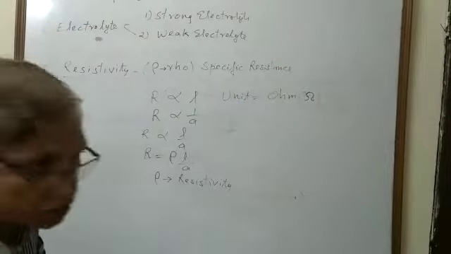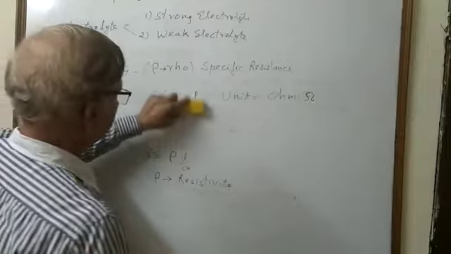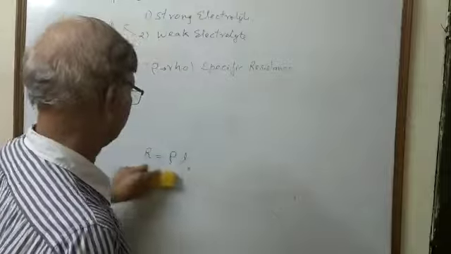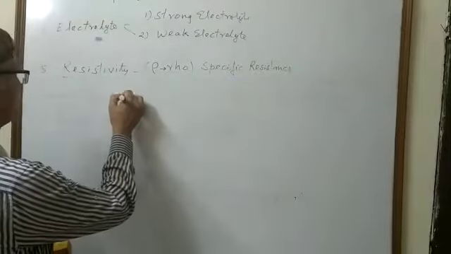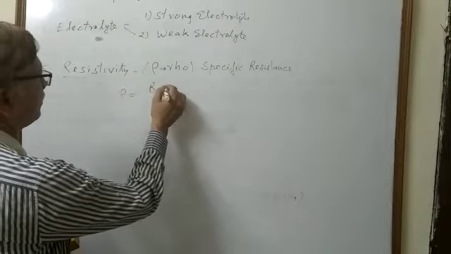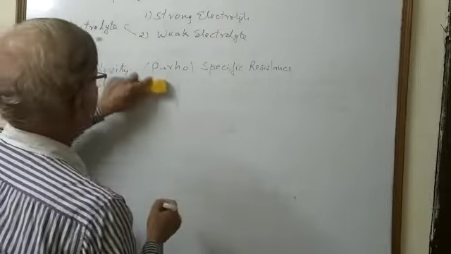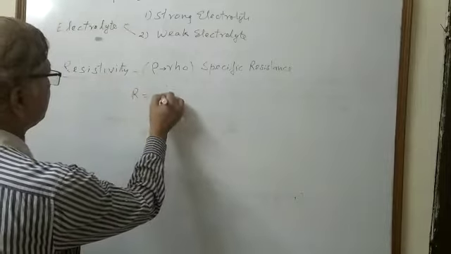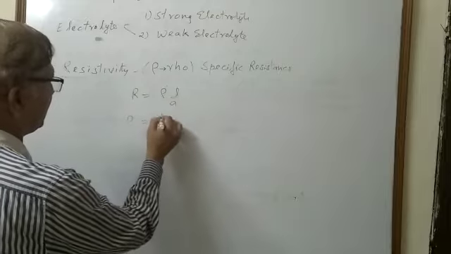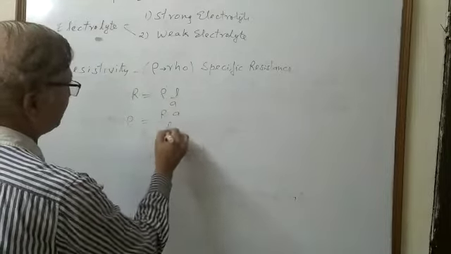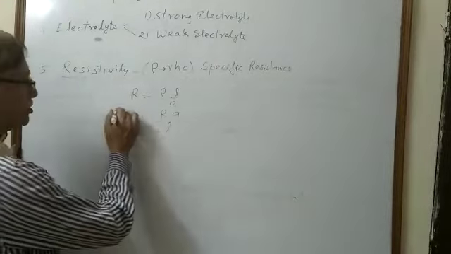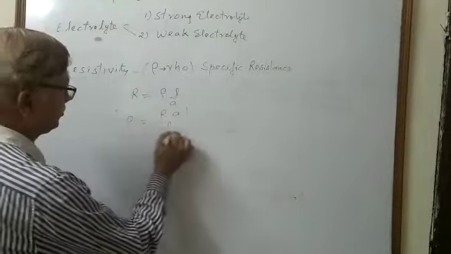As you know from the formula, R equals rho L upon A, so rho equals R A upon L. So this is the resistivity rho.